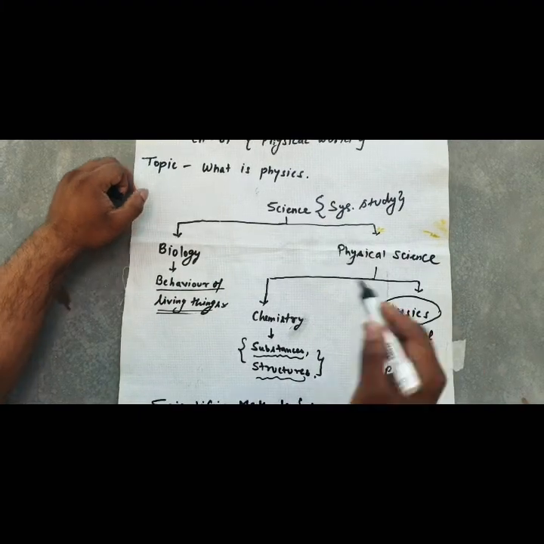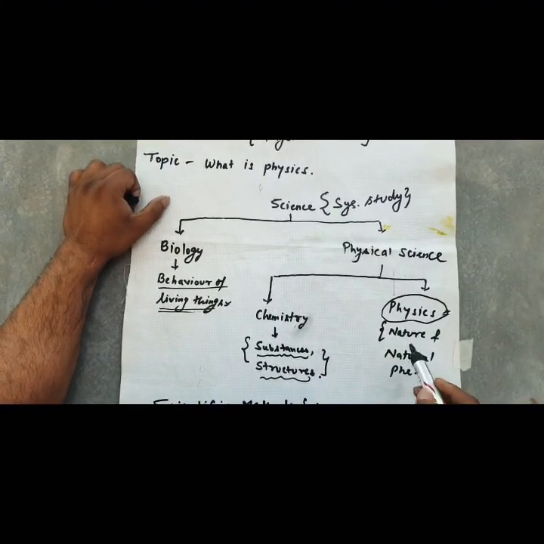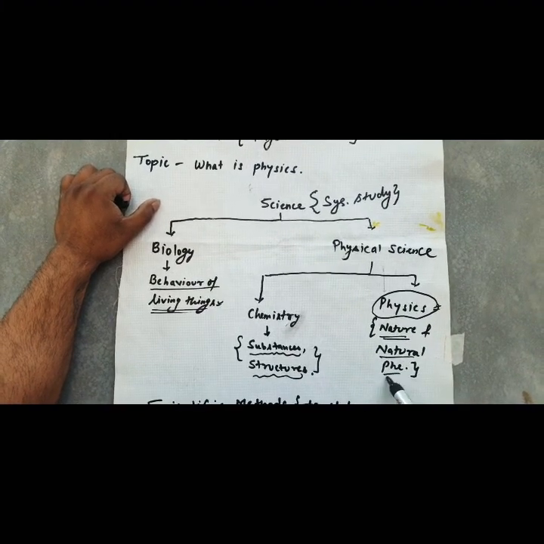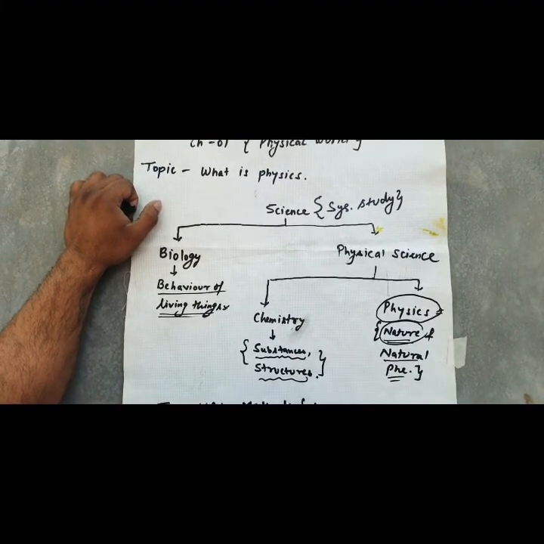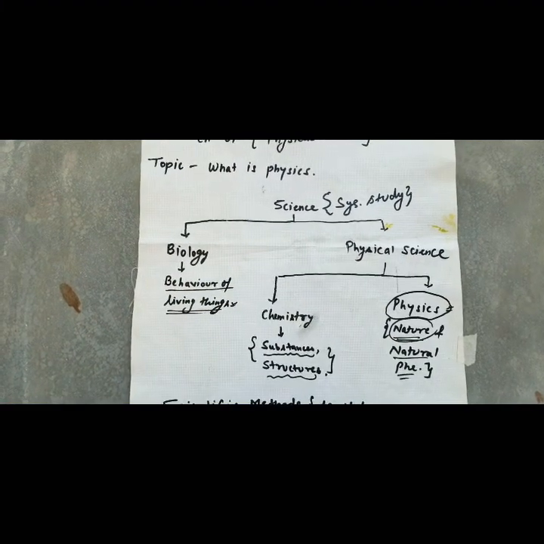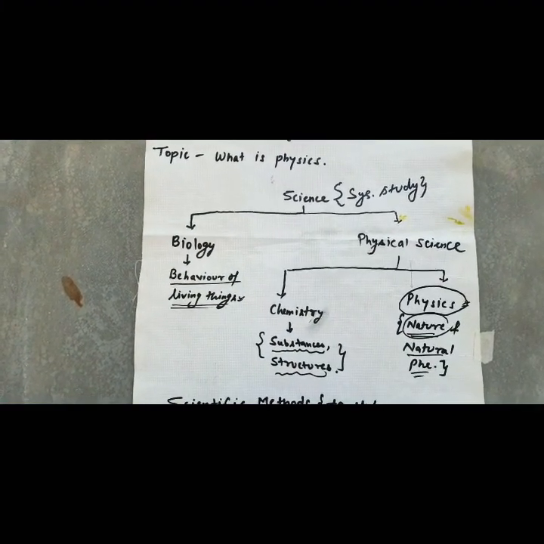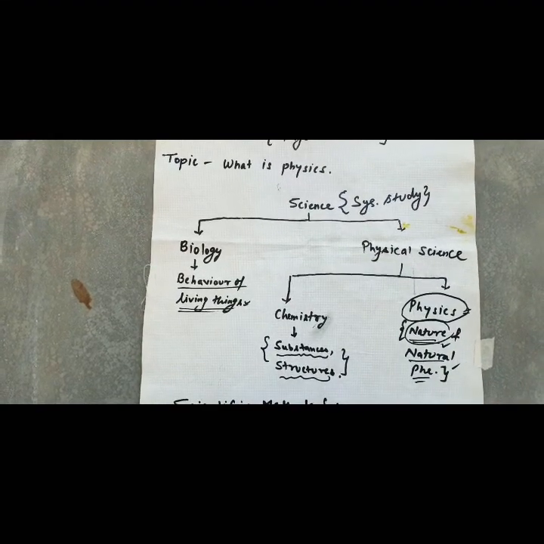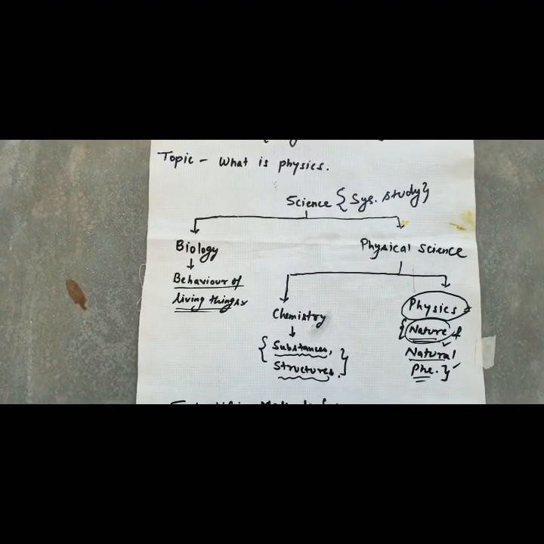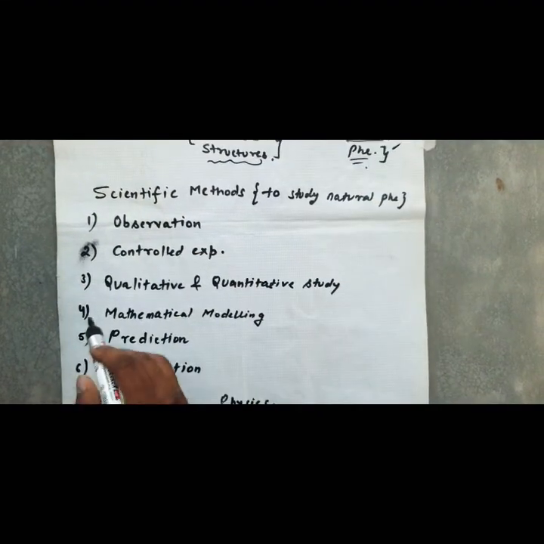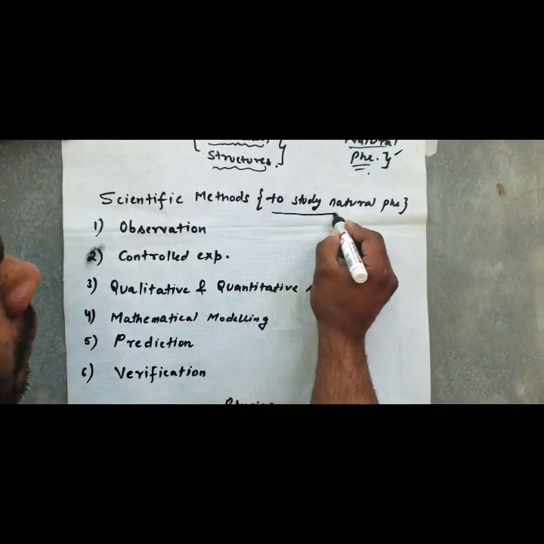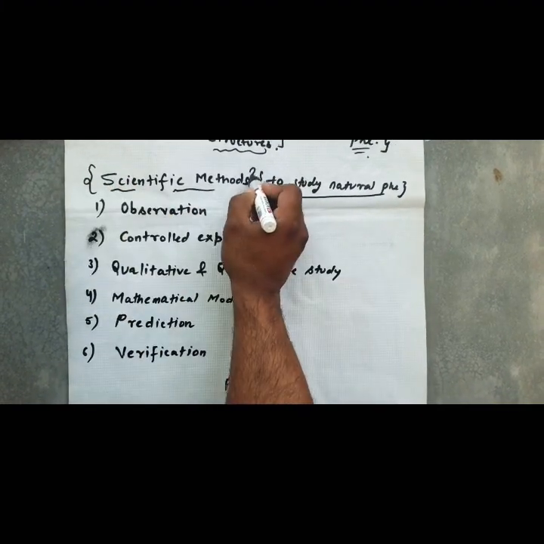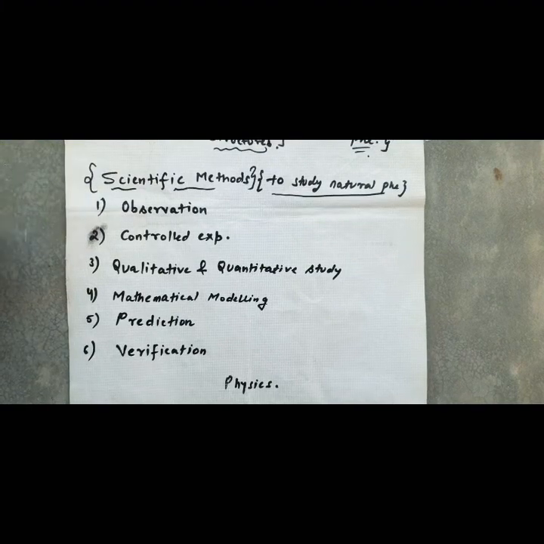This is our topic. So what is the meaning of physics? Physics means the study of nature and natural phenomena. Now it is very vast, because as we know, nature is very, very vast. So the basic one line statement of physics is nature and natural phenomena. So we will study about this now. To study the nature and natural phenomena, there is a method in physics that is known as the scientific method.